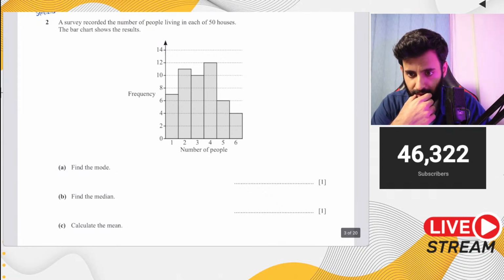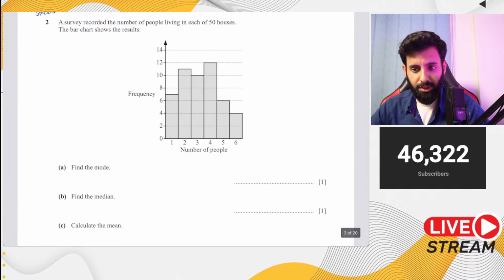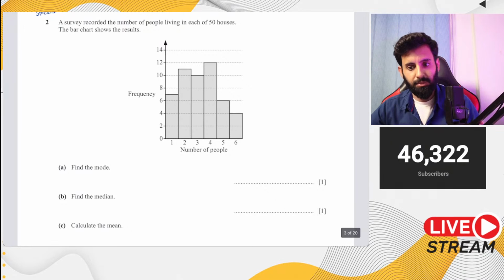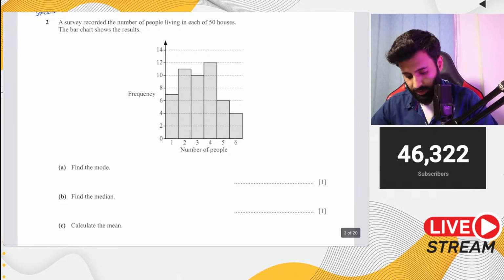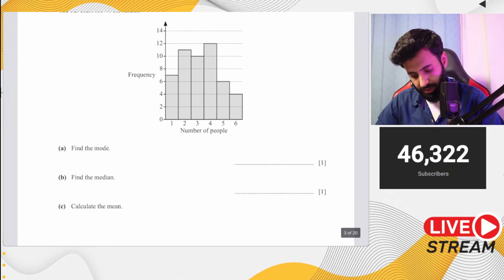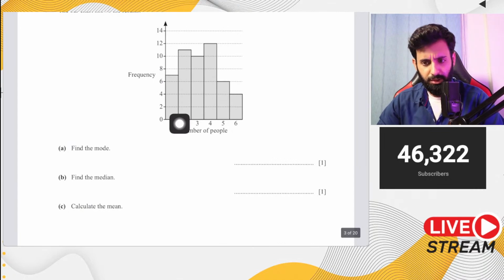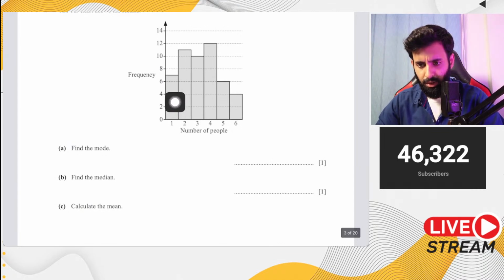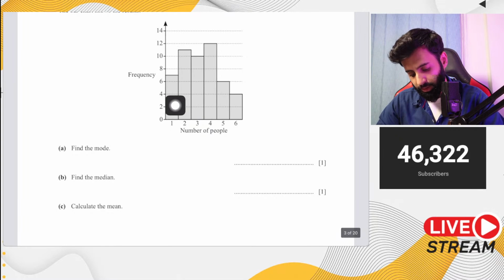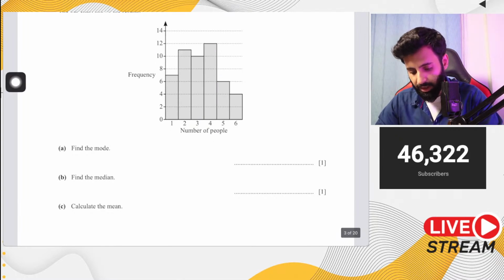Did I miss anything? No, I don't think I missed anything. So mode is 4, median is 3. Let's see. Wait, are you sure the mode is 2? No, no, no. The mode is 4. You can see what has the highest frequency. It's 4 that has the highest frequency. So that means the mode is 4.